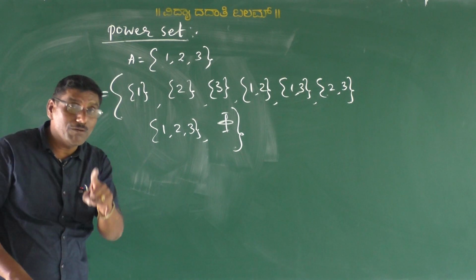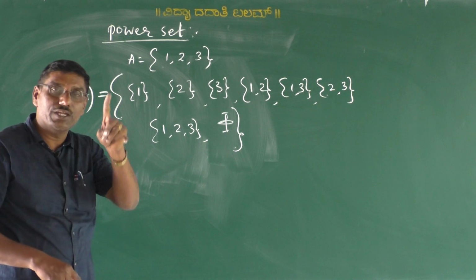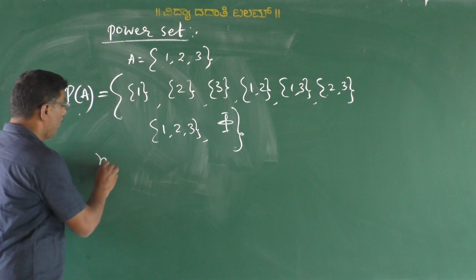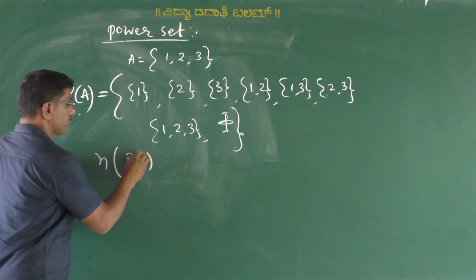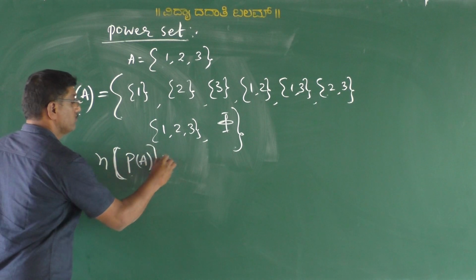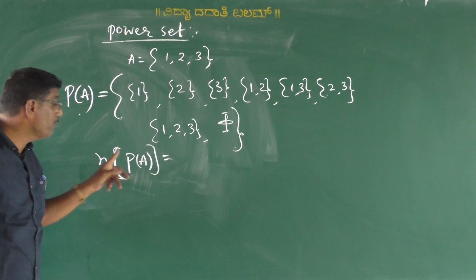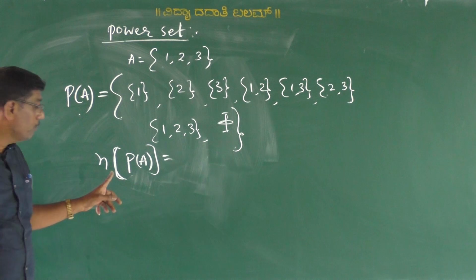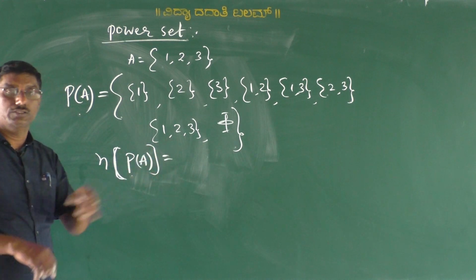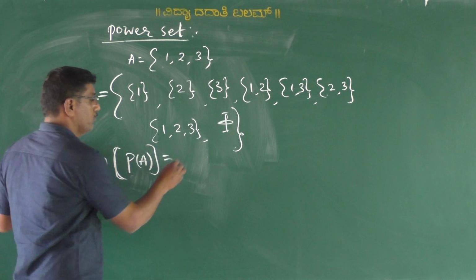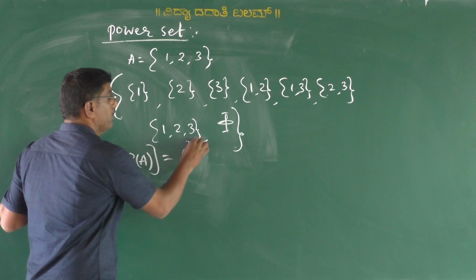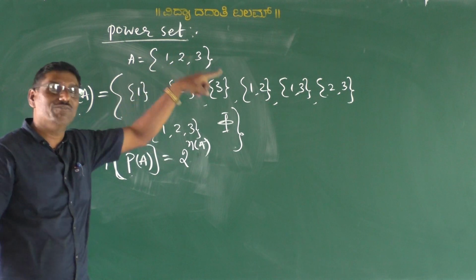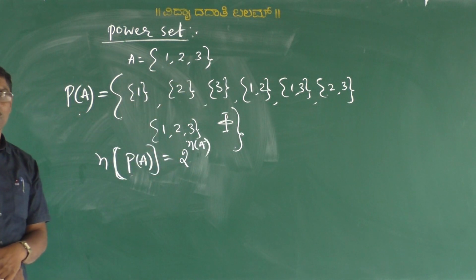If m is the number of subsets of a given set, then we can use the formula: n(P(A)), that is the number of elements of P(A), is equal to 2 to the power of n(A), where n(A) means the number of elements of a given set. Are you understood?